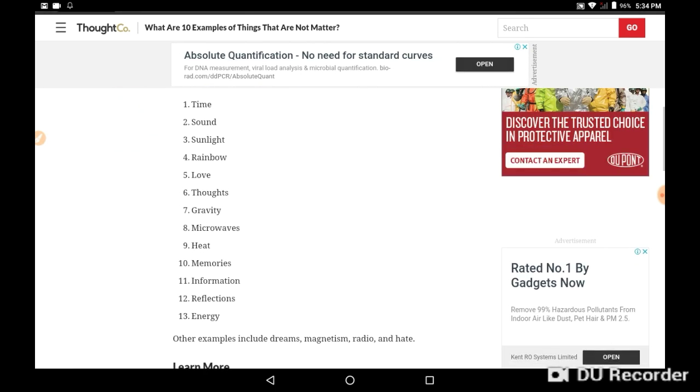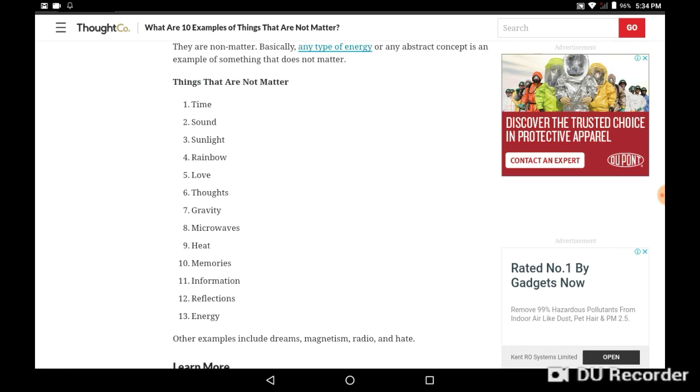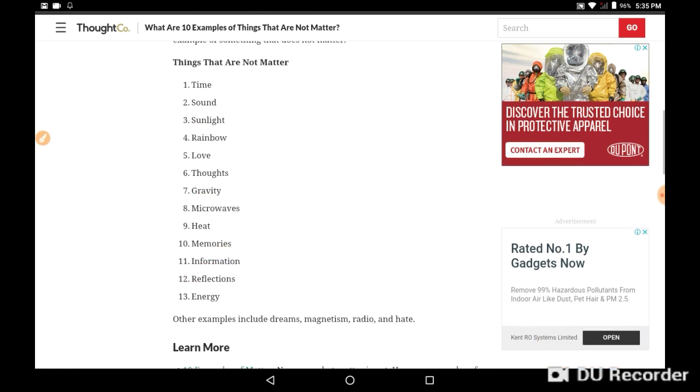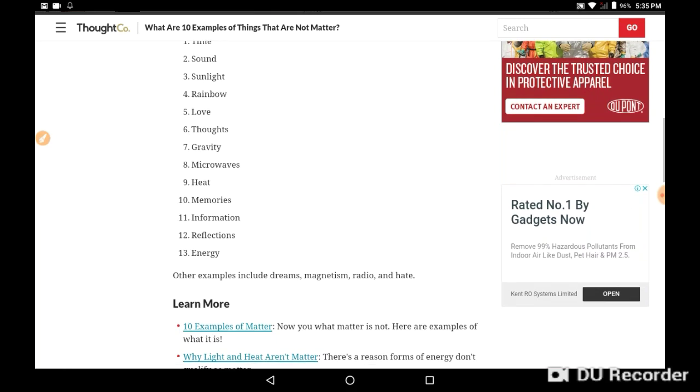Things that are not matter: time, sound, sunlight, rainbow, love, thoughts, gravity, microwaves, heat, memories, information, reflection, energy. Other examples include dreams, magnetism, radio, and heat.